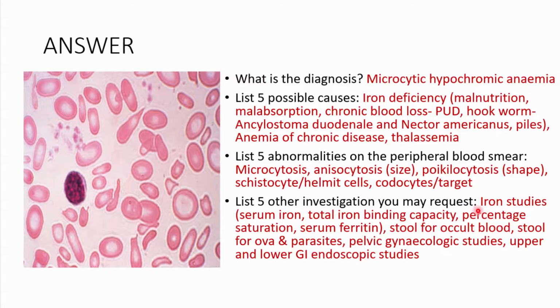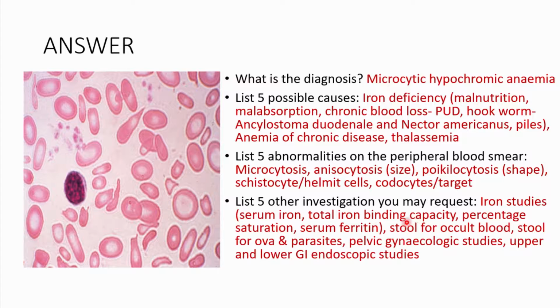So what 5 other investigations may you order for? You may order some iron studies where you look at serum iron, total iron binding capacity, which is simply measuring the transferrin, then percentage saturation, how many molecules of transferrin are bound, and then of course looking at the serum ferritin, which is the storage form.